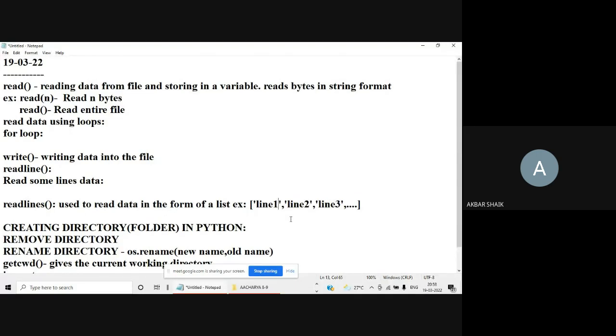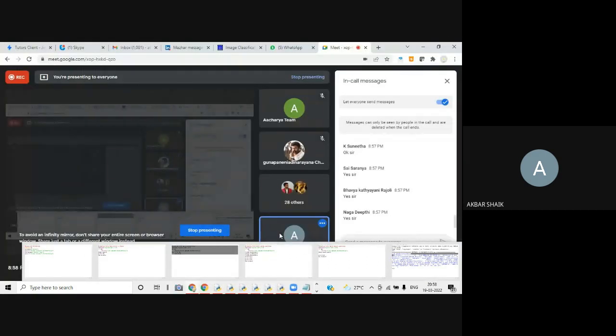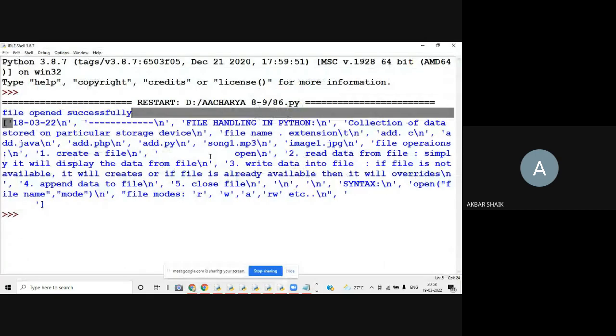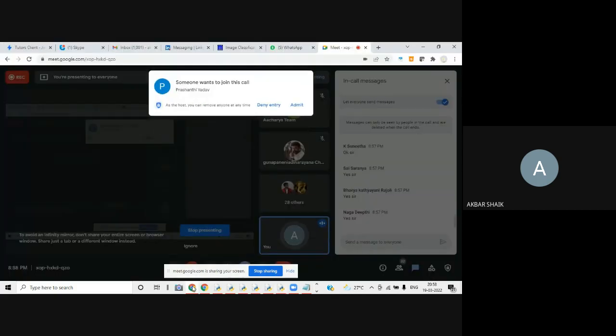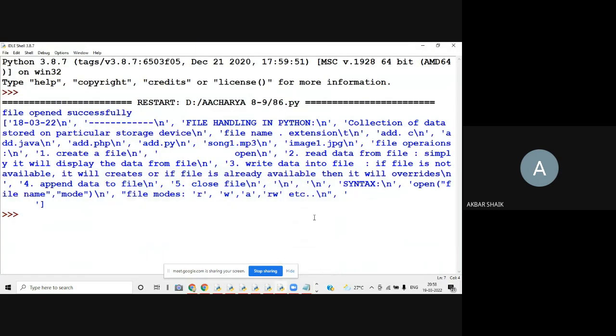If you have any new line, then it goes to backslash n, line 2 again backslash n, line 3 again backslash n, and so on till the last line. So that is the output. Same output we got in our program. So this is line 1 backslash n, next line 2 backslash n, line 3 backslash n, and so on. Is this output clear to all?